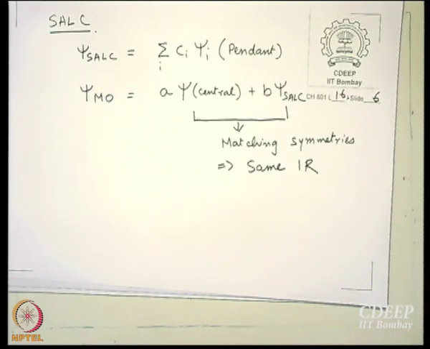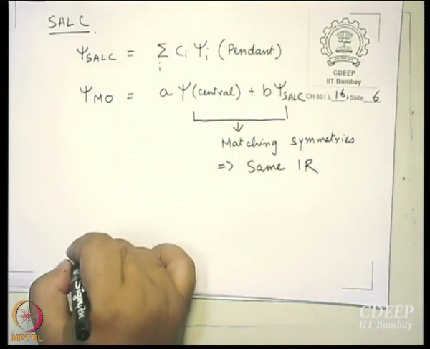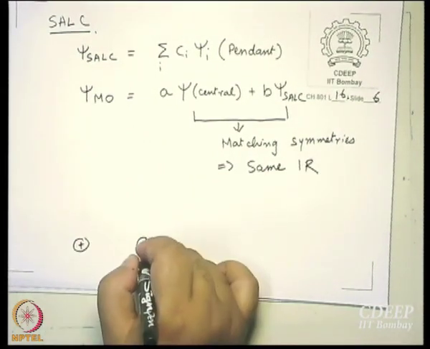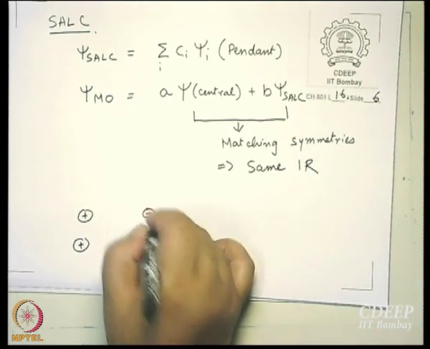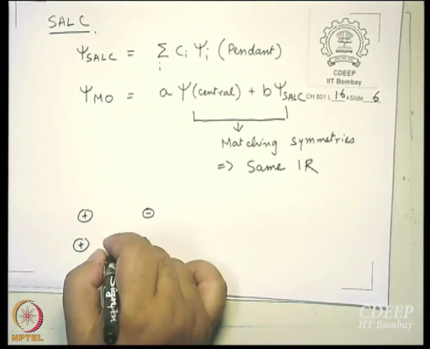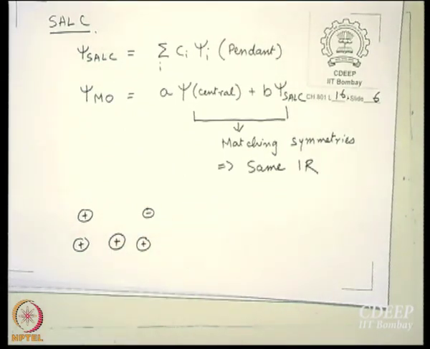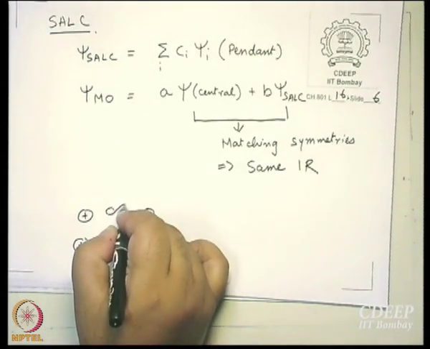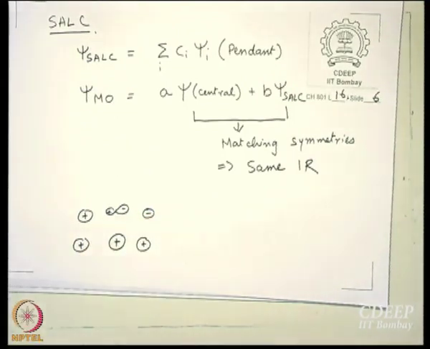Okay. So we said that, and then what we said was, so first of all I am going to take these linear combinations. Plus plus is 1 and plus minus is another 1. 2s of beryllium has the right symmetry for this plus plus combination. 2p of beryllium has the right symmetry for the plus minus combination.